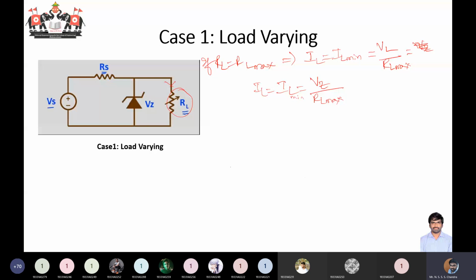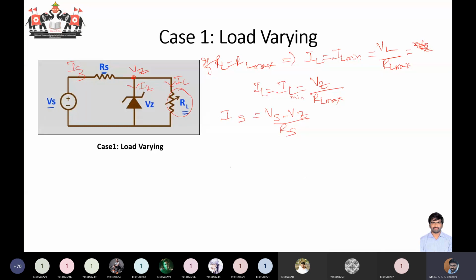Now similarly, you should tell me what is your IS value. This is IS, IL, IZ, and this is voltage VZ. What will be your IS value? IS will be equal to Vs minus Vz by Rs. Now I told you that you are not going to have much change in the IS value.